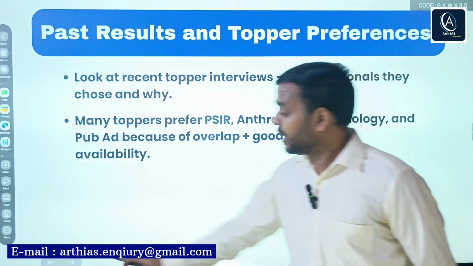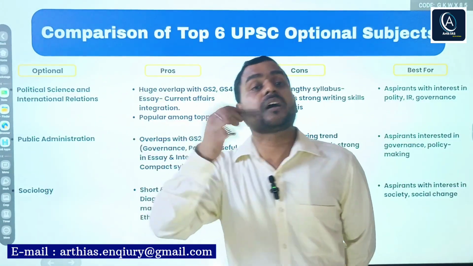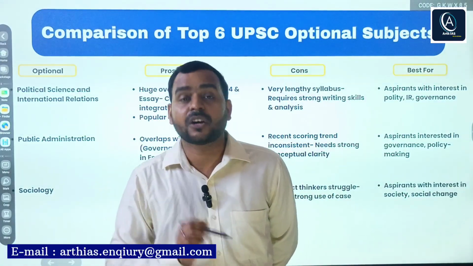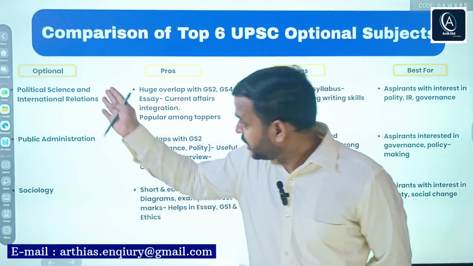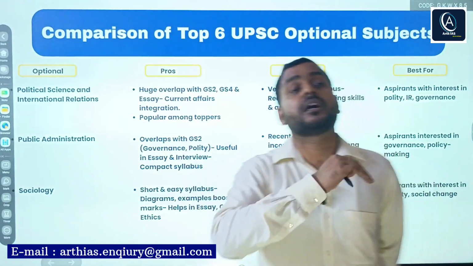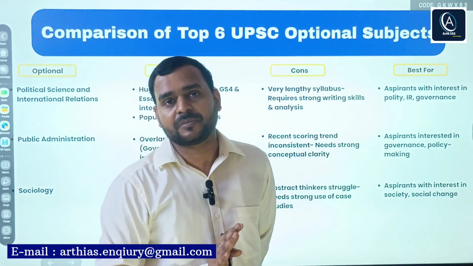Now, here I have made a comparison table of 6 optional papers, and the same principles also apply to other optional papers.